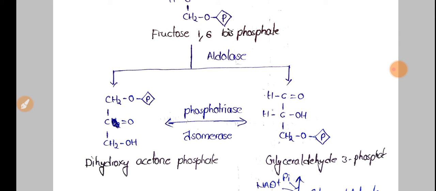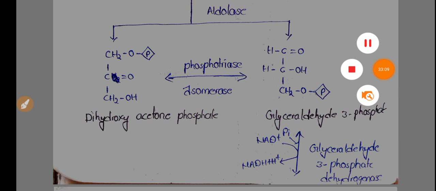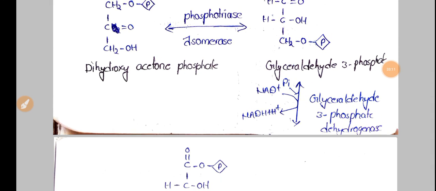Now the splitting phase is completed, and in this phase DHAP and G3P are interconvertible. That means DHAP can be converted into G3P and G3P into DHAP by the enzyme phosphotriose isomerase. Now we are entering into the energy generation phase.